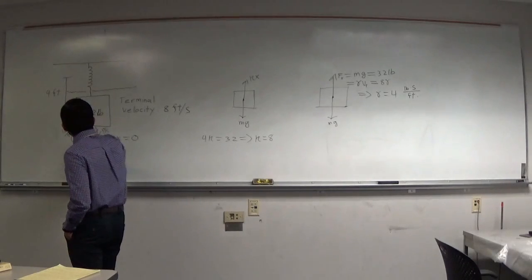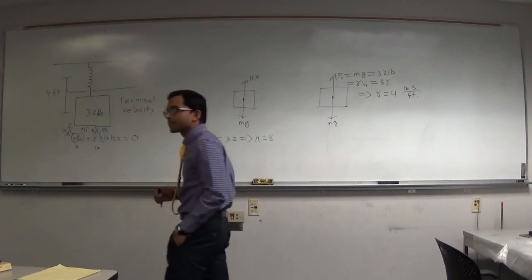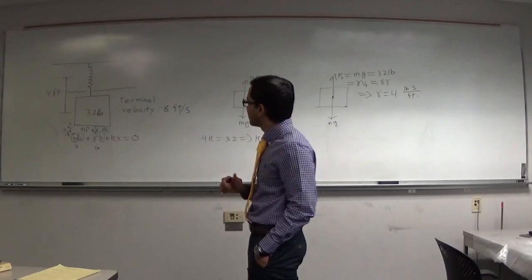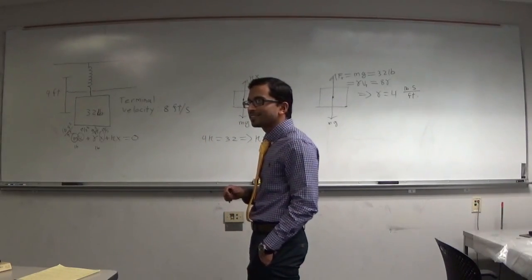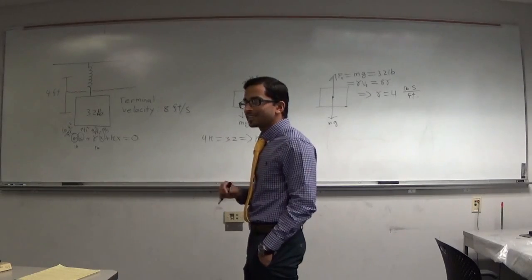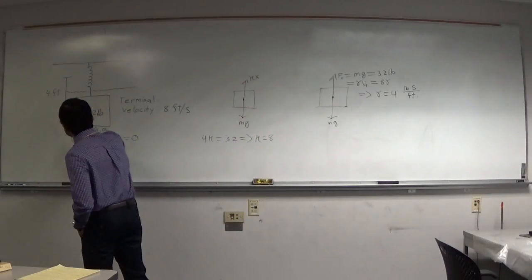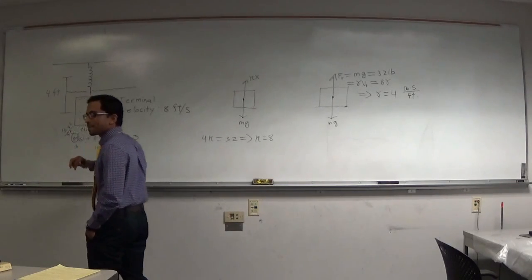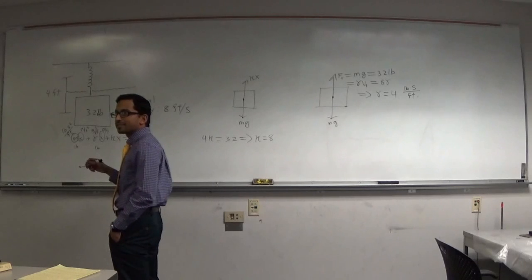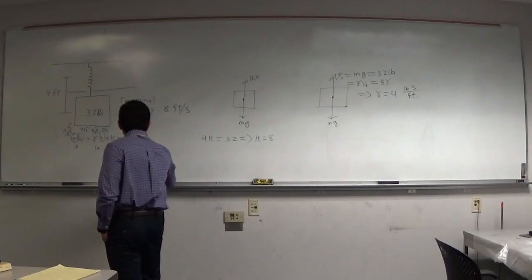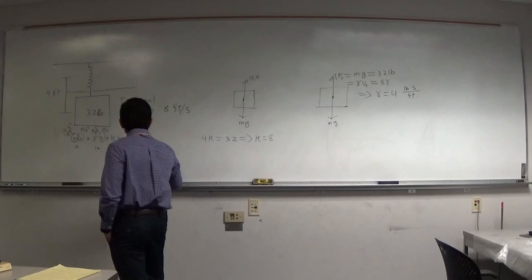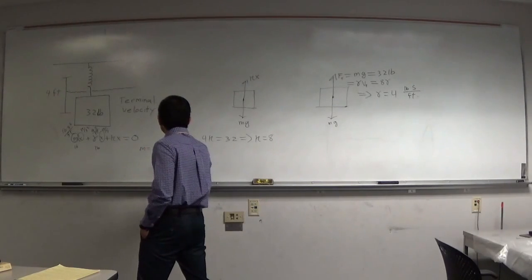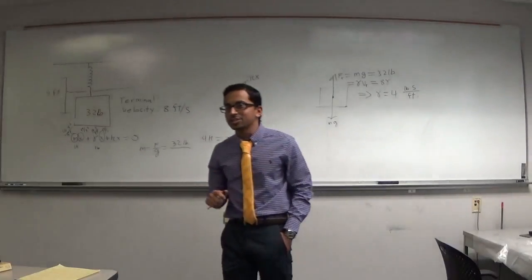So here, what is this equation going to become? We didn't explicitly find m, but what do we have for that? 32. So what is m? It's going to be force over acceleration, right? So m equals force over gravity. We know the force is 32 pounds. What's the gravity in English units?